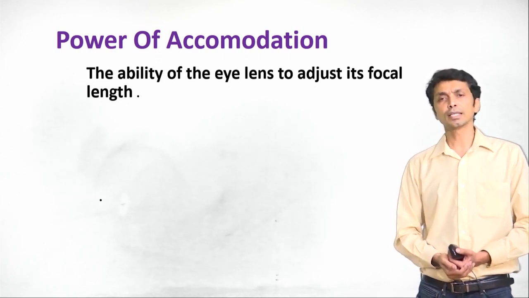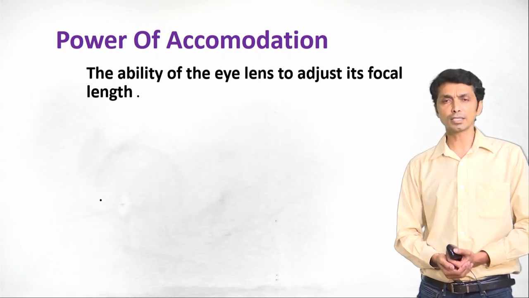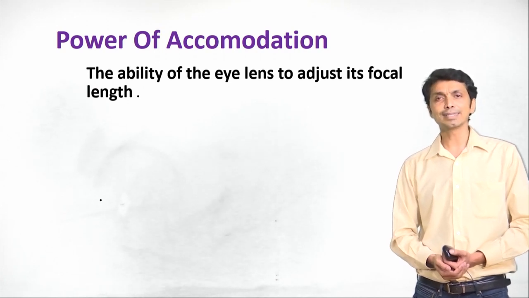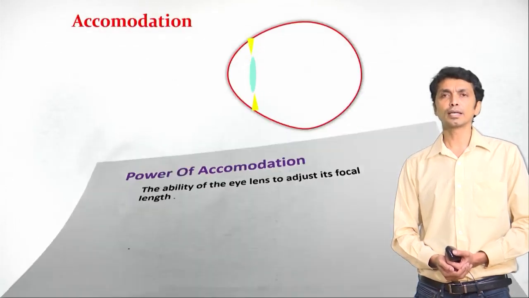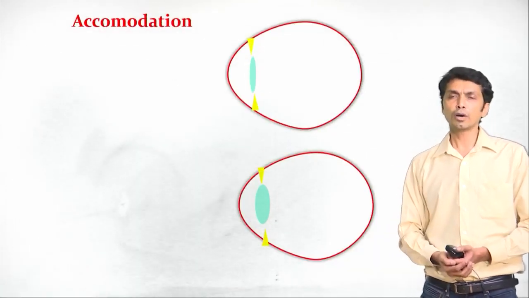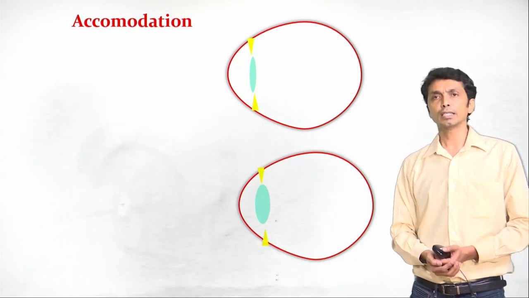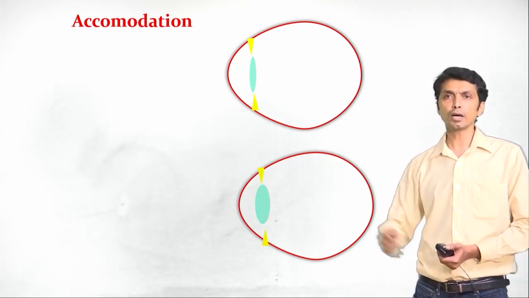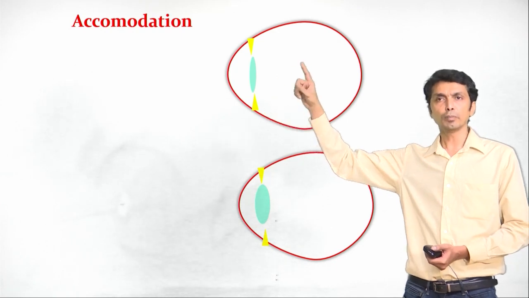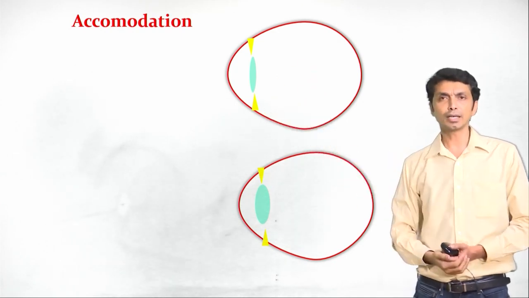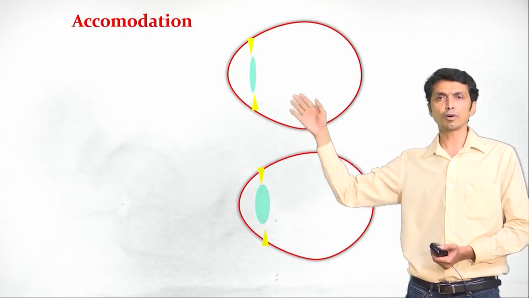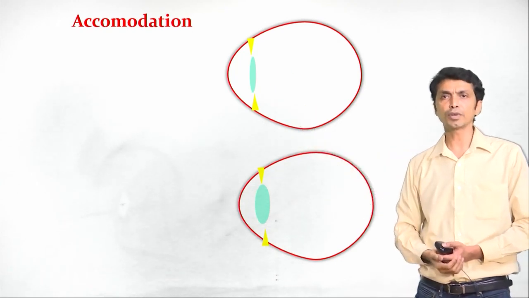So how does the crystalline eye lens adjust its focal length? Let us learn through this ray diagram here. So how does the accommodation work? The purpose of this ray diagram is to understand how the lens functions to make the image on the retina even though the object is near or far. Let us see how that functions.